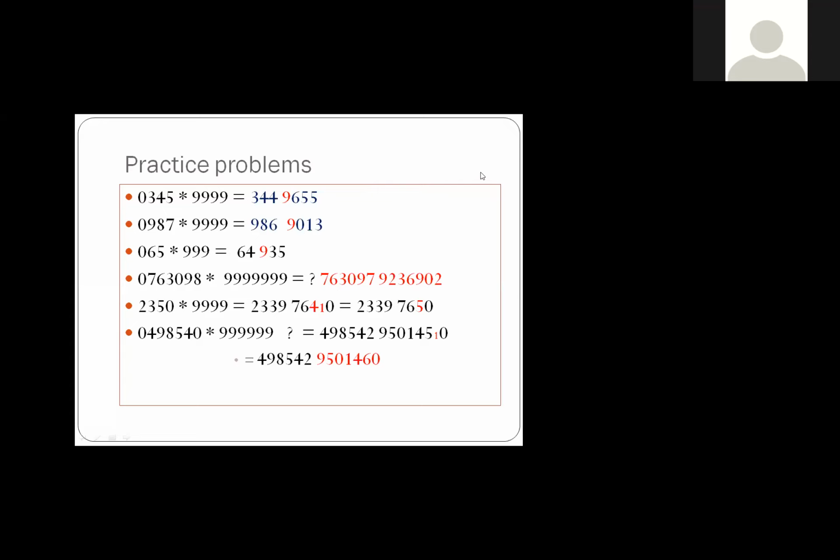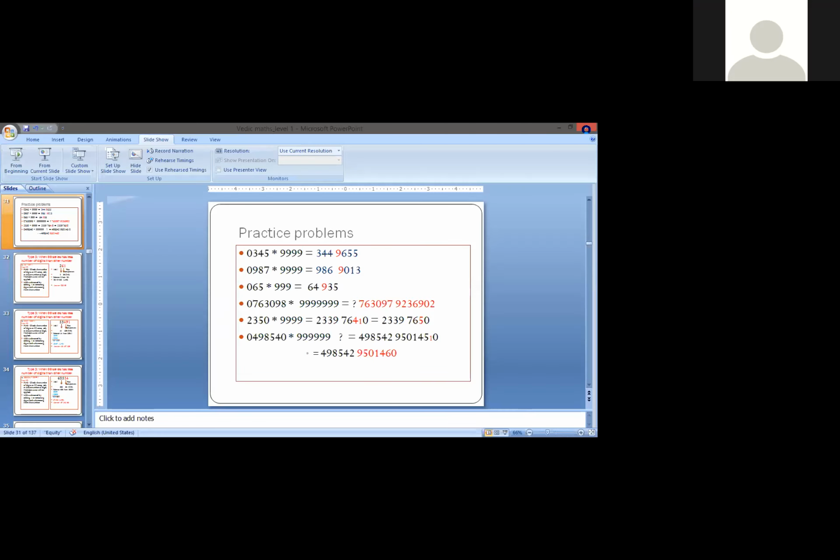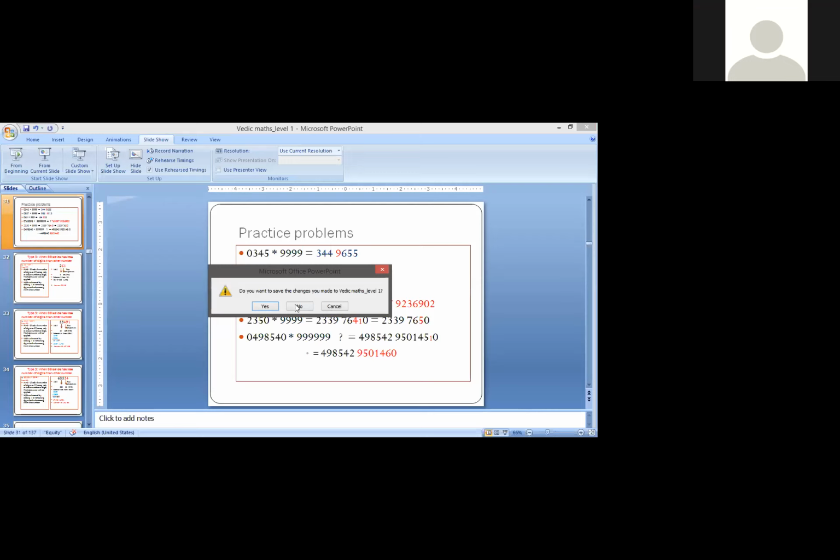So now, what have we learned today? We have learned two important types of multiplication. First is when the number is to be multiplied by the 99 series. Now, an important point to note here, just a minute, I want to tell you one important point. Just a minute.